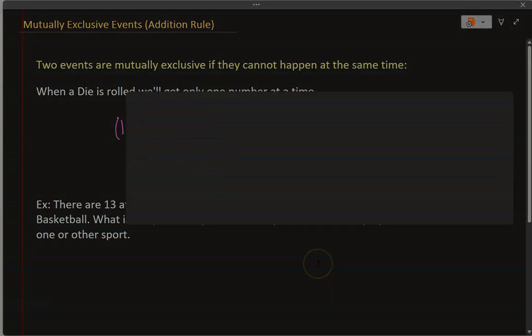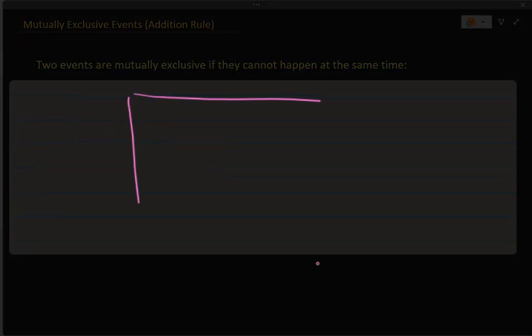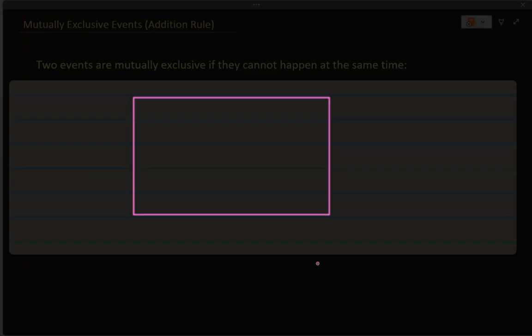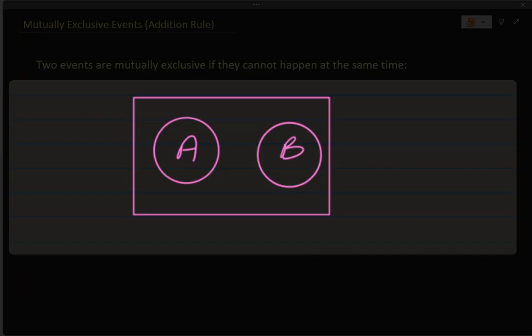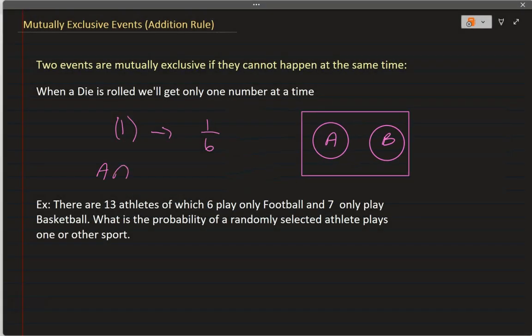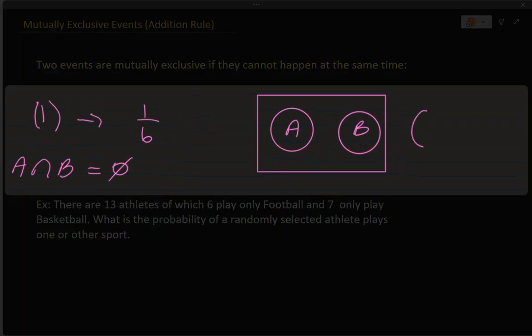Actually, let me do a Venn diagram. So let's suppose we have this set, okay? And we have two sets, set A and set B. The way we write it, on mutually exclusive events, this notation is an upside down U, but it actually is a set notation. If this is an empty set, that means they do not intersect. You do not see the two circles A and B intersect. So they don't look like this. There is no intersection here, right? There's no commonality between the two.